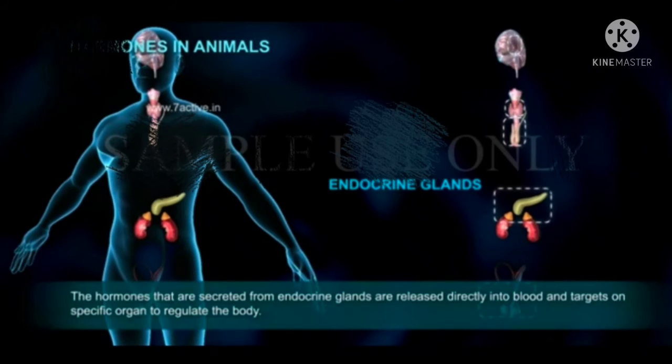The hormones which are secreted from the endocrine glands are released directly into the blood, and they target specific organs to regulate body functions. To regulate means to work; whatever work is there, they are regulating it in the body at the specific organs.